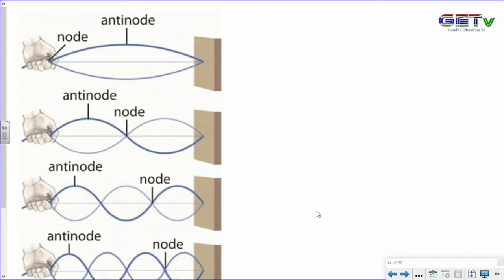There is no displacement of the wave at that point. So we call them the rest position of the wave. That is, the particles are at rest at that point. So we'll have there and there. That point is a node, that's another node, that's another node.